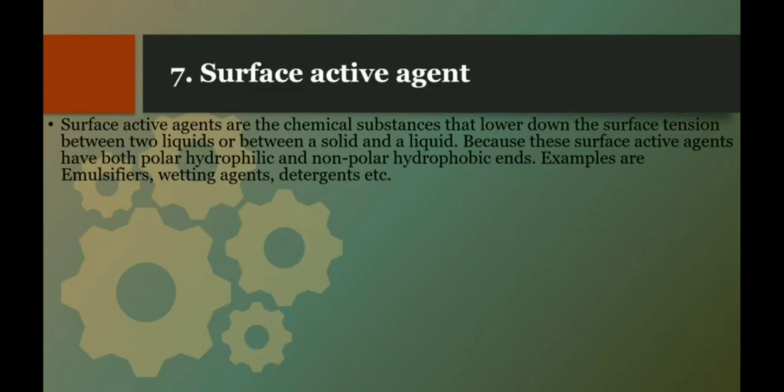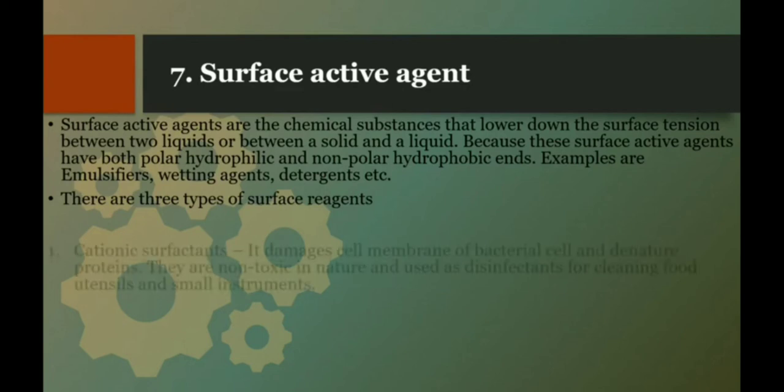Now how can they do it? The surface active agents can lower this surface tension because they have both a polar hydrophilic end as well as a non-polar hydrophobic end, so they can reduce the surface tension. The examples are emulsifiers, wetting agents and detergents. Now how they act we will see. First of all, there are three types of surface reagents.